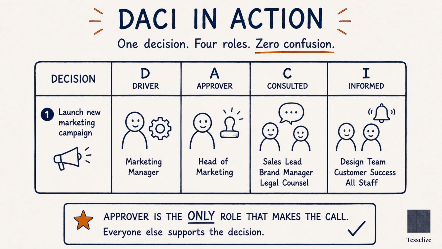Step 3. Name the driver. Who owns the process of getting to the decision? For the pricing decision in our example, the sales lead drives it. They gather market data, get input from finance, propose options, but the CEO approves. Step 4. Add contributors and informed. Who needs to give input before pricing is decided? Finance and marketing. Who needs to know the price after it is set? The full sales team, customer success, operations.